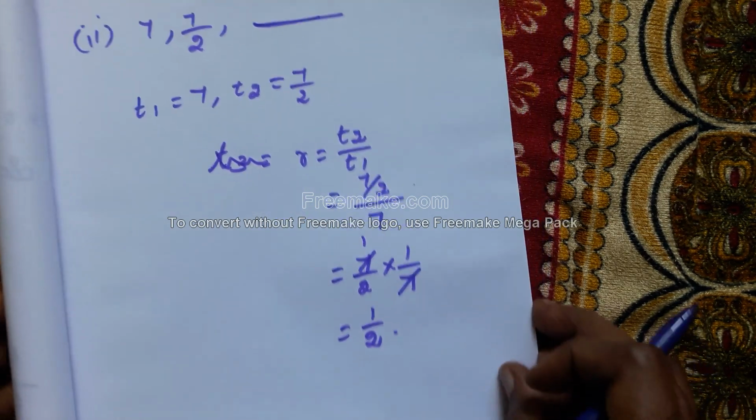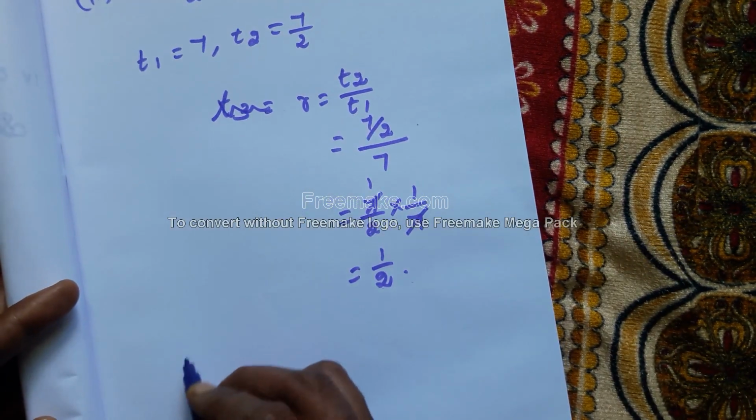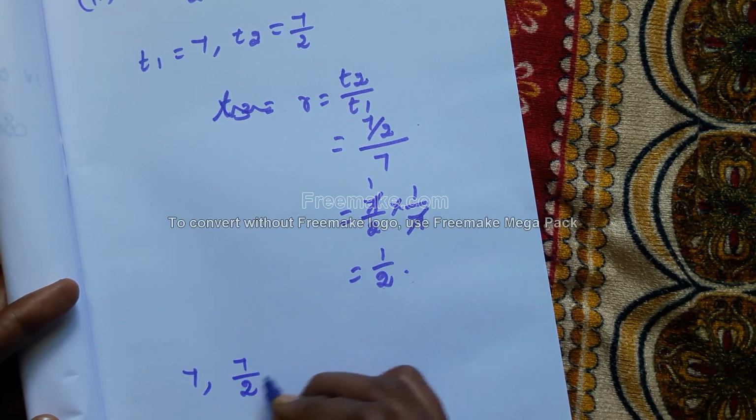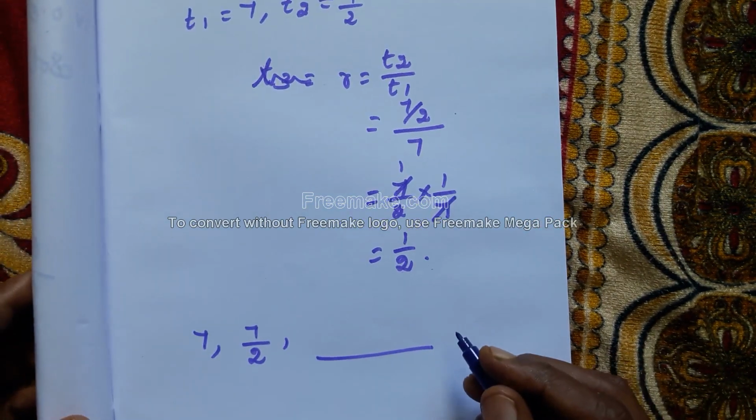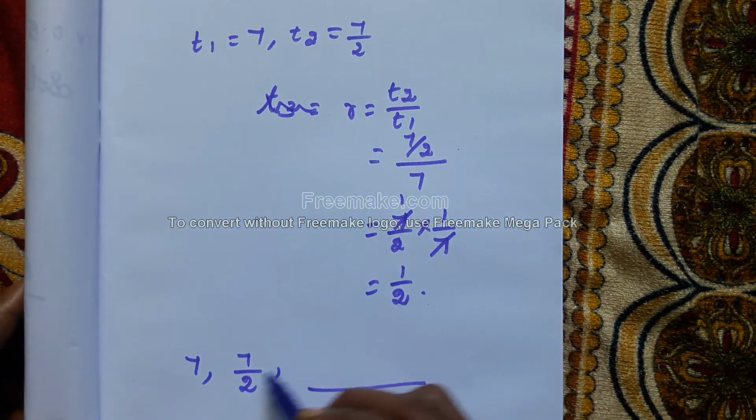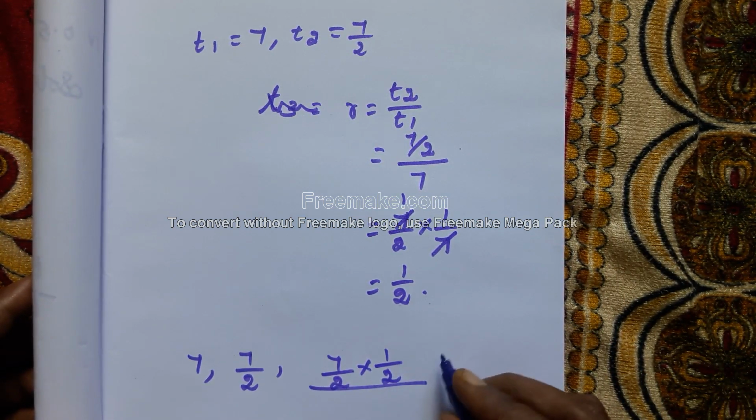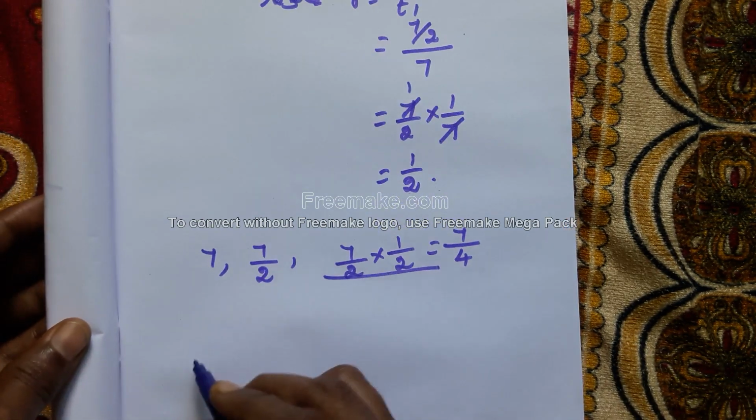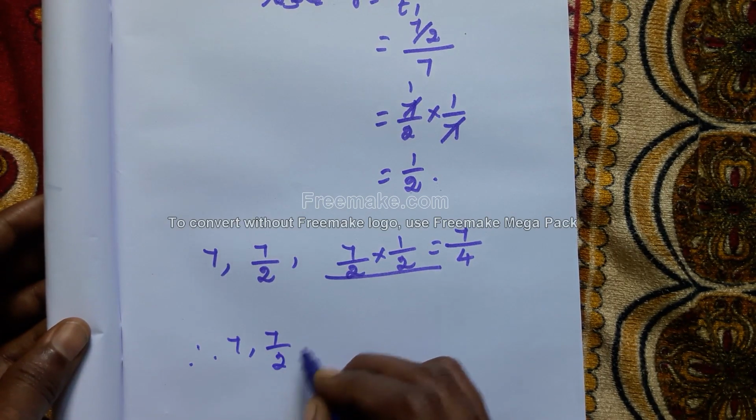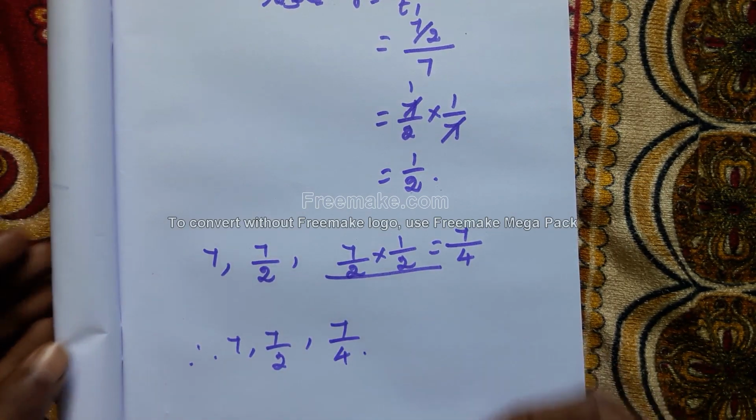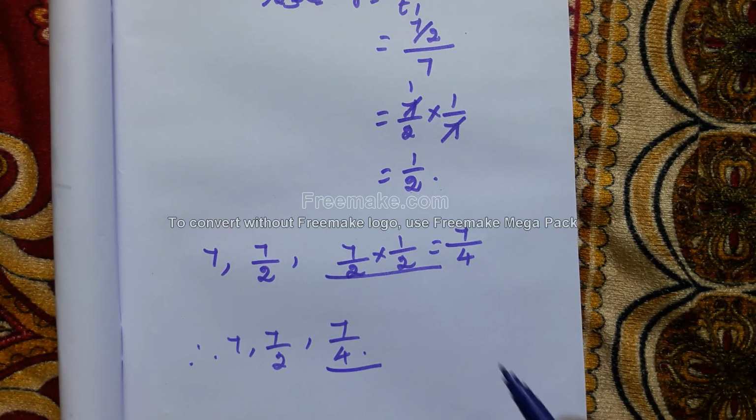Therefore, the next term T3: 7, 7 by 2, next term we have to find out. So we have to multiply the second term by 1 by 2. So 7 by 2 into 1 by 2 is equal to 1 7 is 7, 2 2s are 4. Therefore, 7, 7 by 2, next term is 7 by 4. Have you understood how to find out the next term? Clear, students? Okay, now we can go for the next problem.